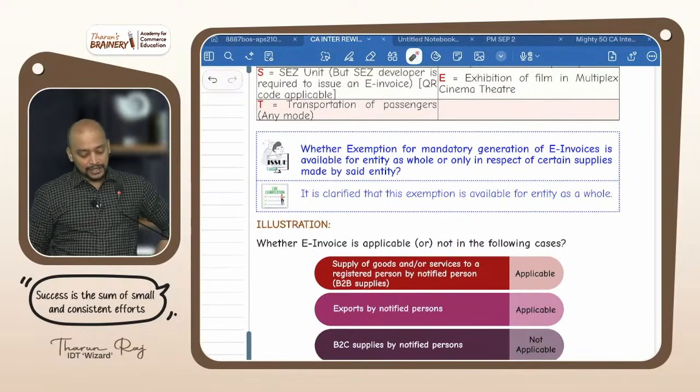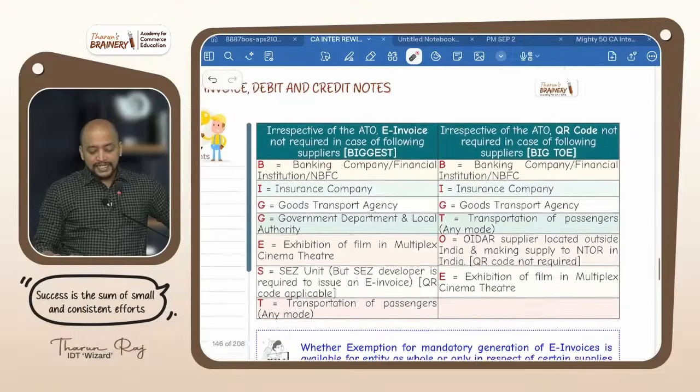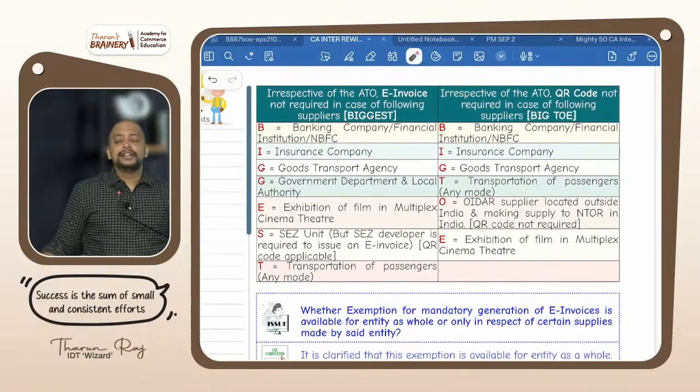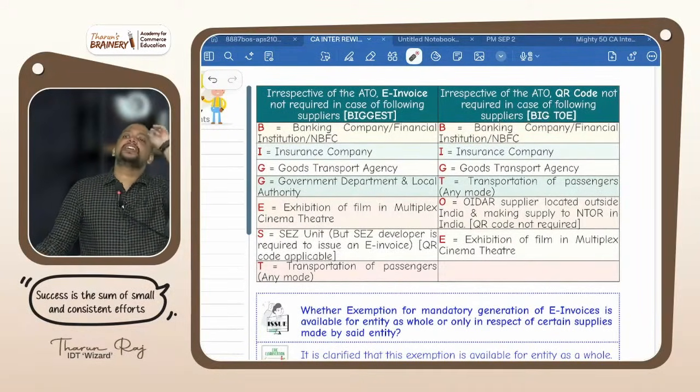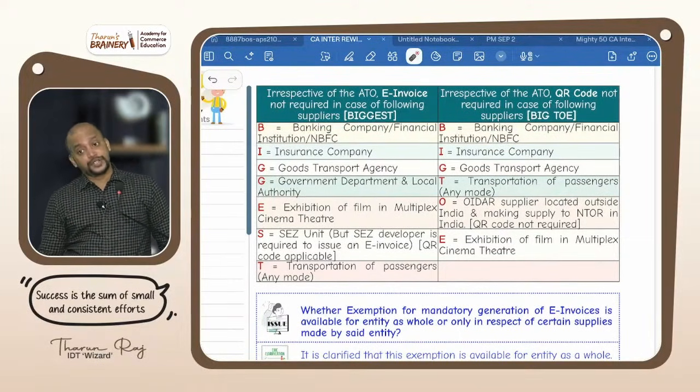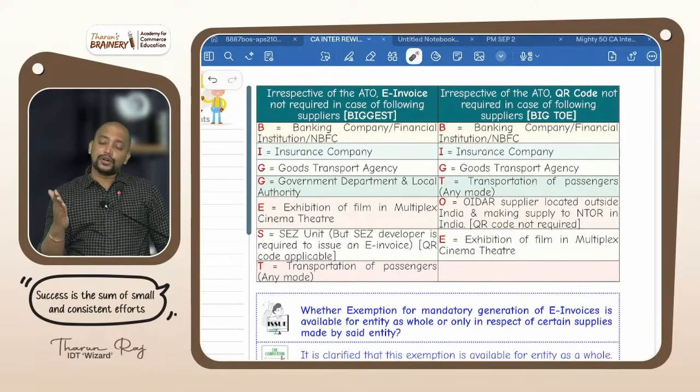Okay. Then there is a concept of dynamic QR code in invoice. What is a dynamic QR code in invoice? In order to promote digital transactions, they are telling that the payment should be collected only by scanning a QR code. And that is called a dynamic QR code. That too not the static QR code, dynamic QR code, which means when you scan the QR code, automatically the amount will come and you will make the payment.